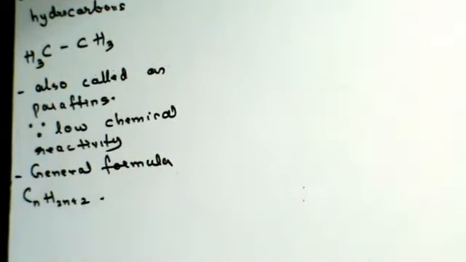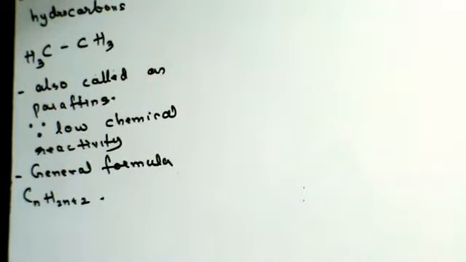That is the general formula. So this is your definition of alkanes. Alkanes are saturated aliphatic hydrocarbons which are also called paraffins because of their low chemical reactivity, having general formula CnH2n+2. Break it up, it's easier to learn.